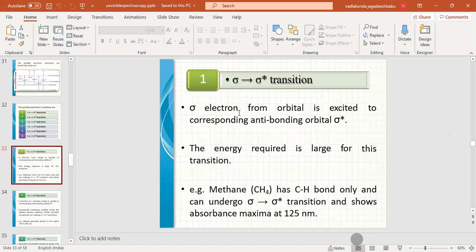Here, the sigma to sigma star transition is possible when an electron migrates from a sigma bonding orbital to a sigma anti-bonding orbital. This is the highest energy, as you can observe in this diagram.